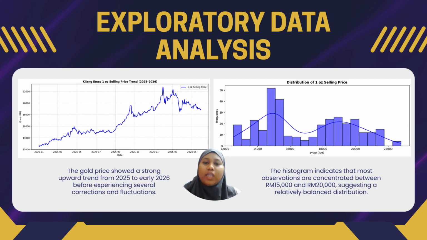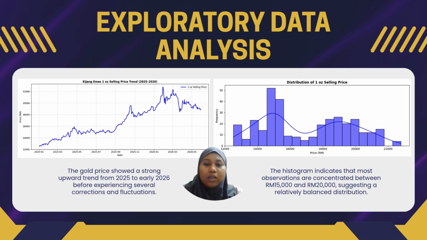Now let's look at the EDA process. By visualizing the data, we can better understand the market behavior before training the model. On the left, graph one shows the price trend over time from 2025 to early 2026. There was a strong upward trend, or bull run, reaching more than RM 22,000. After that, the price became unstable, with sharp drops and small gains. This shows the gold price is unstable, and our model must handle this change.